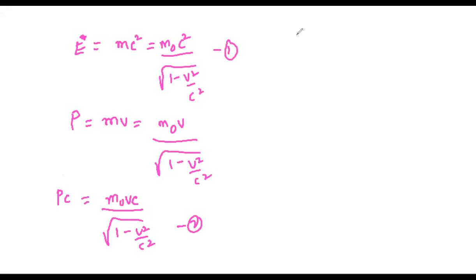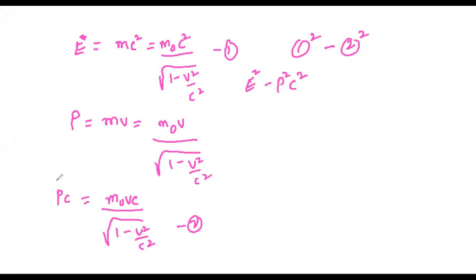So square 1, and you can square both of them and subtract 1 minus 2. When I do that, E square minus P square, you just need to square it.